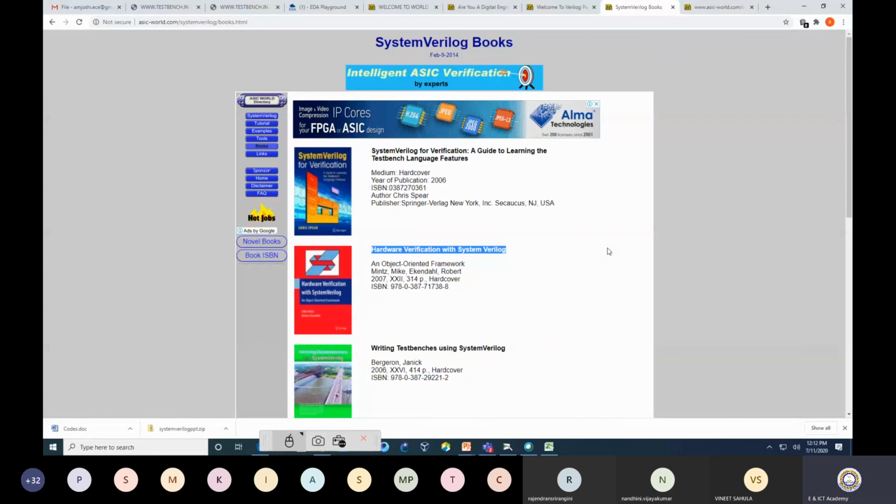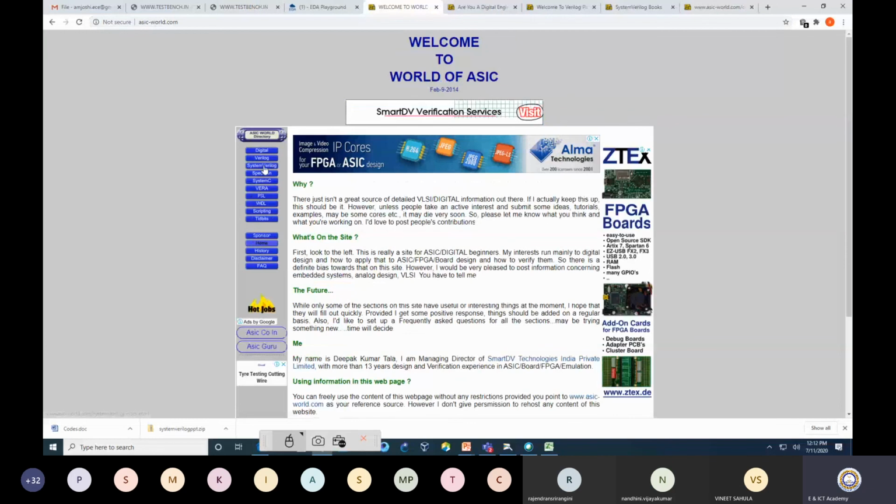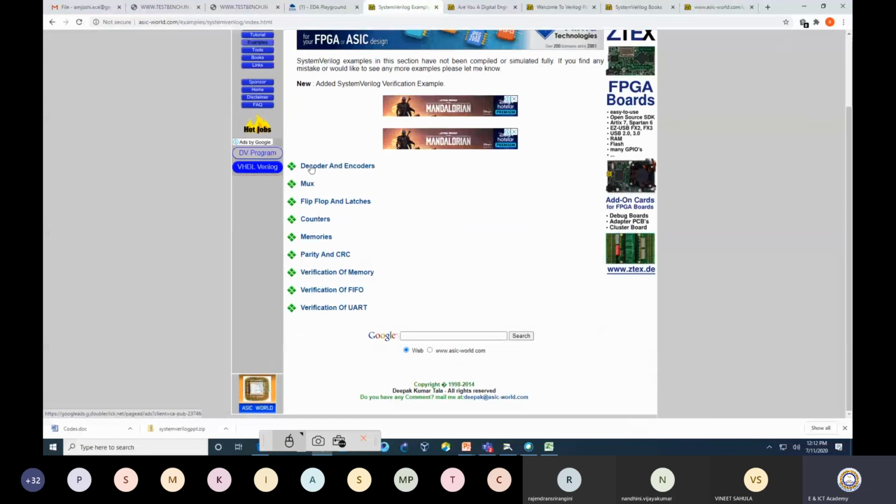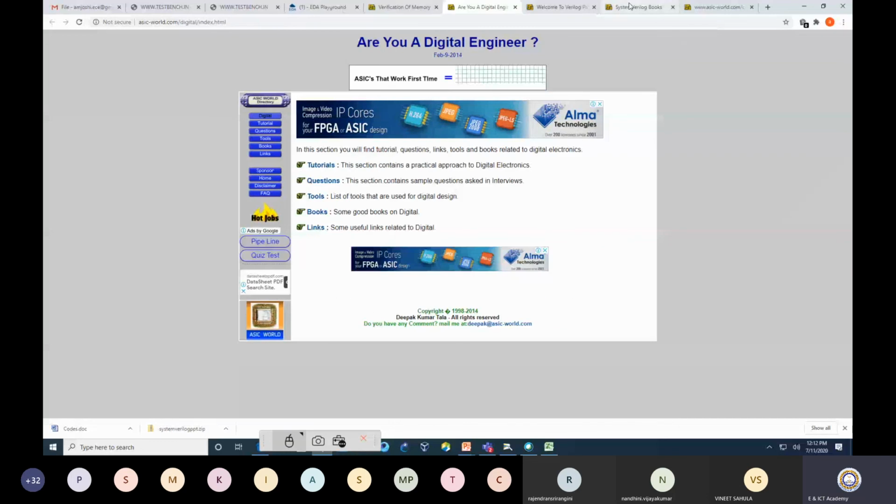But I believe that the websites I have suggested, testbench.in and ASIC World, are the best ones. For ASIC World, it is even better. You can search out different examples: decoder, mux, flip flop, all are there. If I want to do verification of a memory, that is there too.